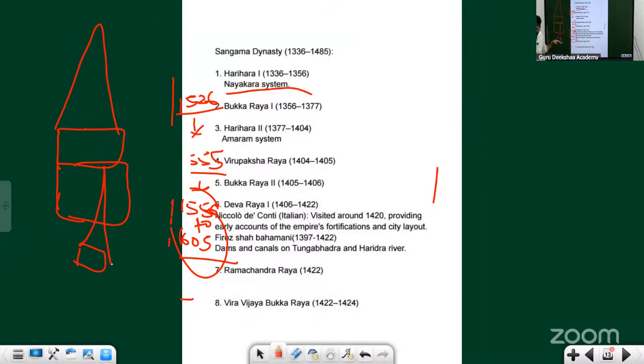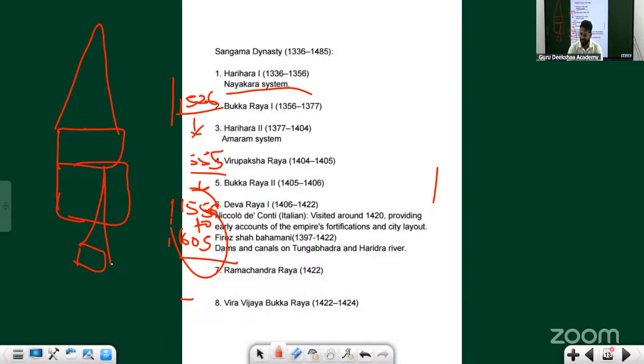It all started with the Vijayanagara dynasty and reached its zenith during the period of the Nayakas, who controlled Tamil Nadu.